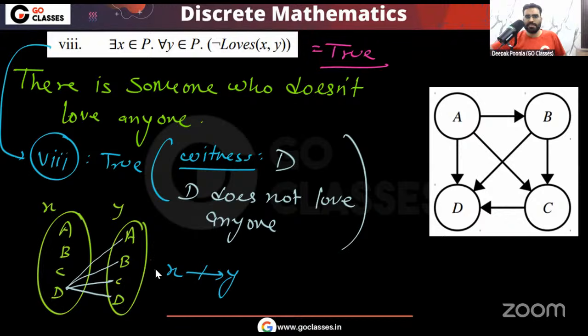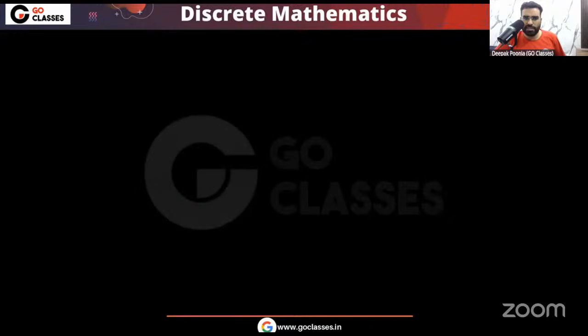If I take X equal to D, basically if I take X equal to D, then you can take any Y. Y can be A, B, C, D. Correct? Y can be any of them. Then you can easily see that this statement actually will be true. That D does not love A, D does not love B, D does not love C, D does not love D. So finally, I can say this statement is true, means the eighth statement is true. Okay, I hope you understood. So that's it. We have completed the analysis of this question.